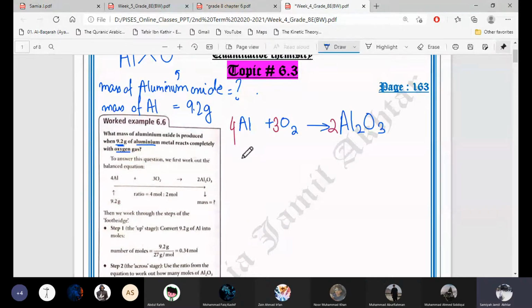See, the reactant is given to you: aluminium, which is 9.2 grams. And they're asking us about the mass of aluminium oxide. What mass of aluminium oxide is produced? One thing is given to you, and the other thing is asked. In most of the questions it's the same: either grams or mass is given to you, or volume, or the number of moles, and they're asking the same thing about the other substance. How much of the other product will form?